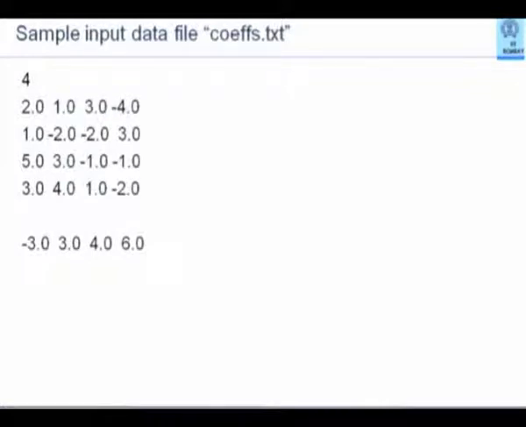This is the simple input data, a file called coefs.txt, some arbitrary name I have given. So it has the left hand side coefficients of unknown variables and right hand side coefficients of matrix B. It's a 4 by 4 matrix. So first the value 4 is given, and next 4 rows each containing 4 values are given.